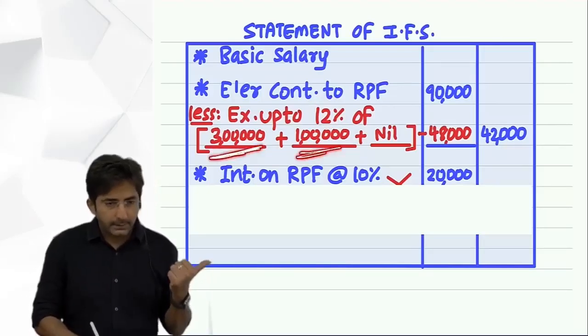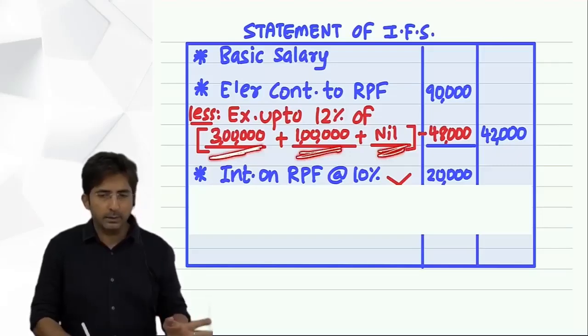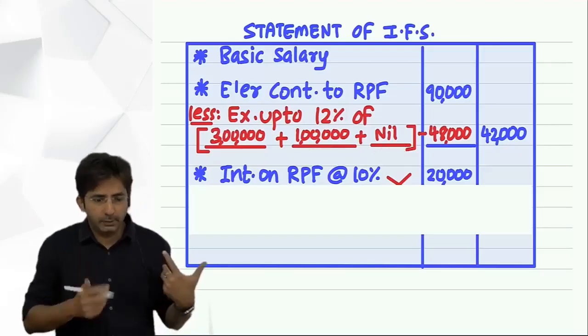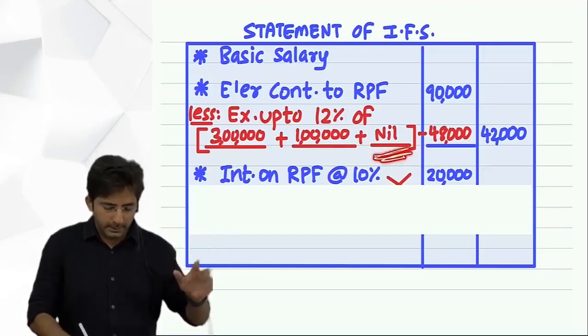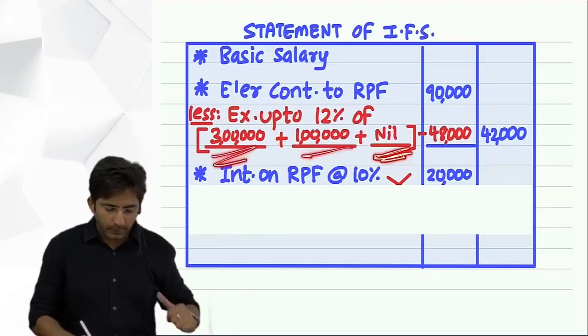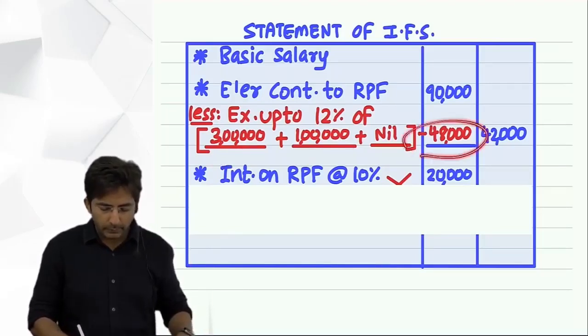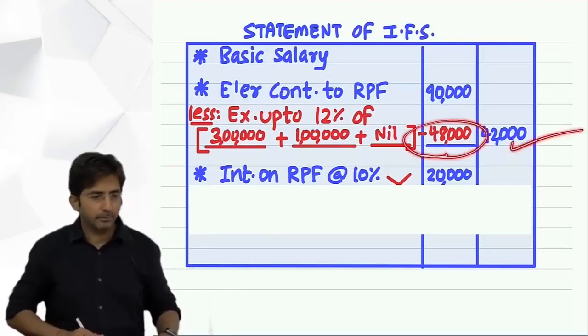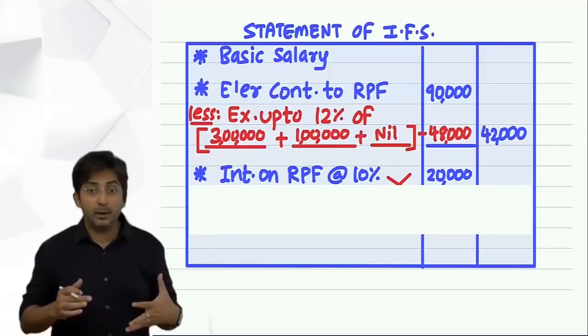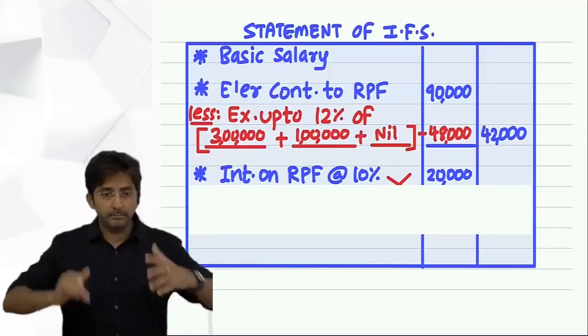And what is this? Dearness allowance. And what is this? Turnover commission. And I have assumed in my question there is no turnover commission. And this is basic, this is DA. So 12% of that is 48,000. So minus this, the balance goes in the outer column. So nothing new, I am just explaining how to solve in this sum.